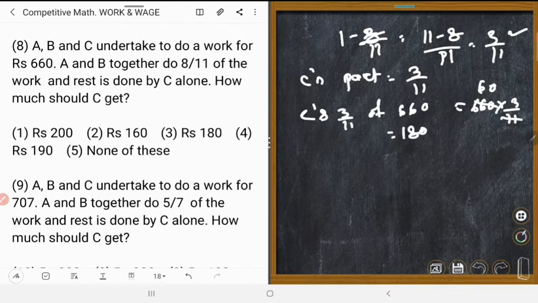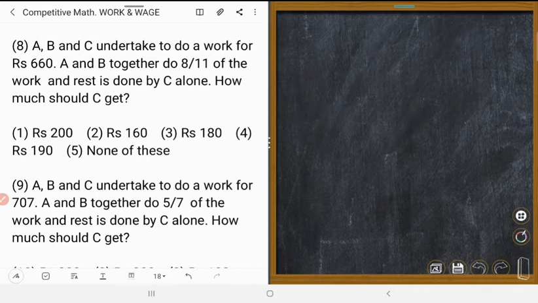Which is the correct answer? Number 3. That is rupees 180. Could you understand?